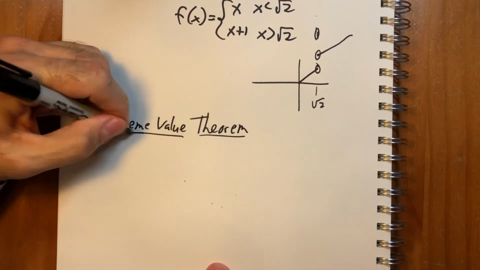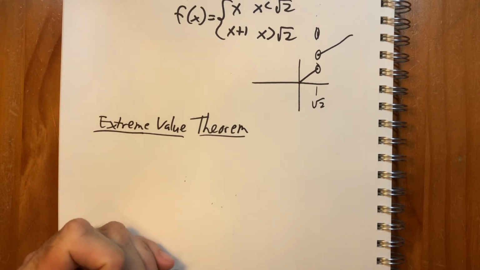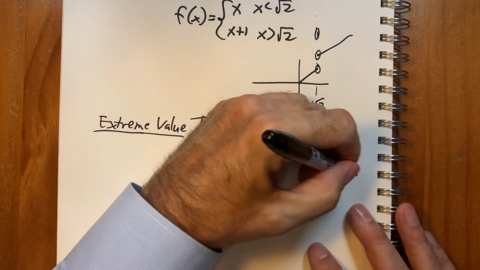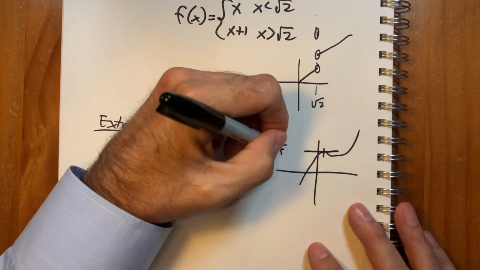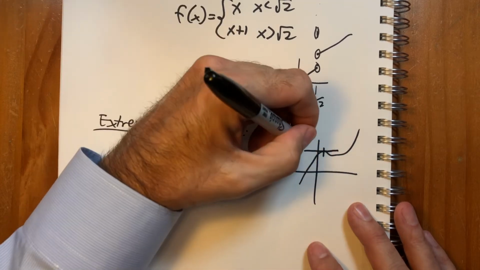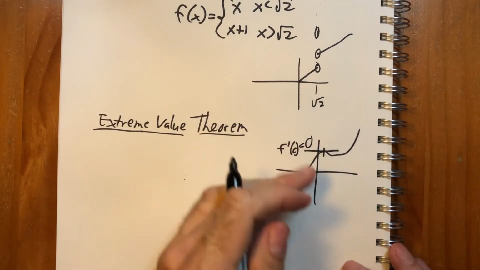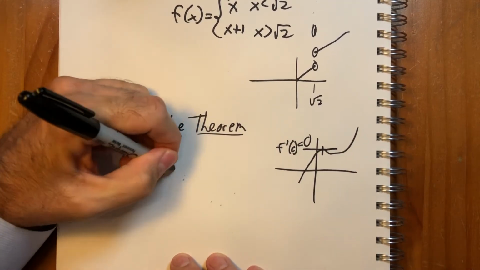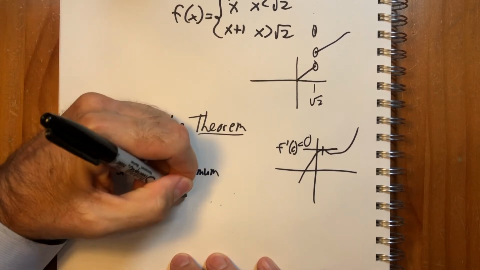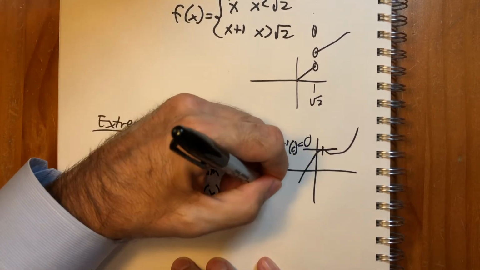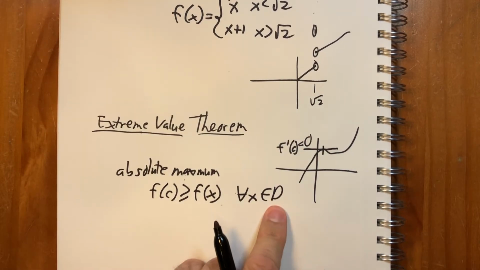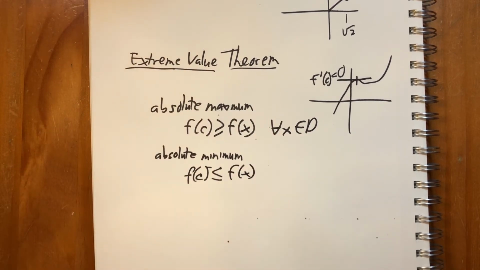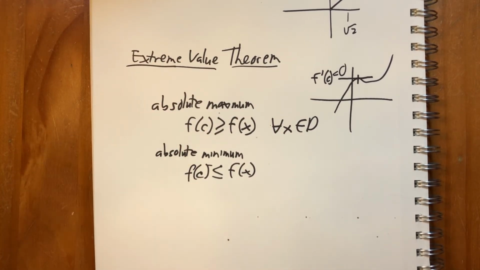So the extreme value theorem, it's all about maxima and minima. And that's the main thing that at least I remember about studying differentiation, which is that if you have a function like this, then there's some point here where the derivative is 0. In other words, there's a maximum point on this hump, right? And then a minimum point on this hump. So a function has an absolute maximum if f of c is greater than or equal to f of x for all x in D, where D is the domain of f. And it has an absolute minimum if f of c is less than or equal to f of x for all x in D. So the absolute minimum and maximum are called the extreme values of f.